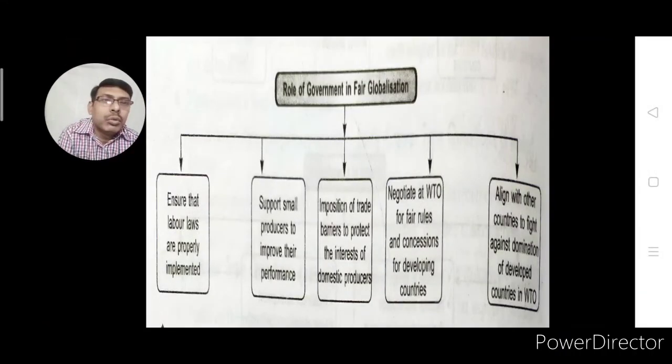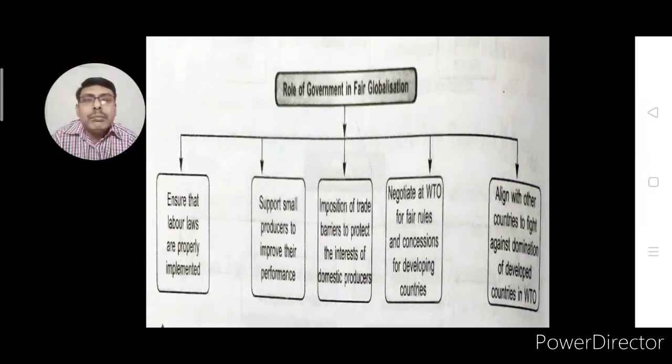Here the role of government becomes very important. Government should do something very important to ensure equal globalization or to give more benefit to their own country. How is it possible? This we can understand with the help of this flow chart.